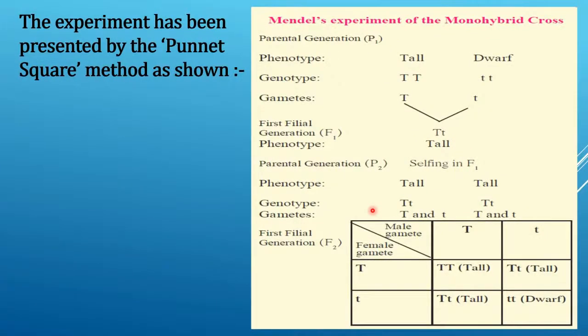The experiment has been presented by the Punnett square method as shown. Students, Punnett square is a diagram that can be used to predict the genotype and phenotype resulting from a genetic cross.